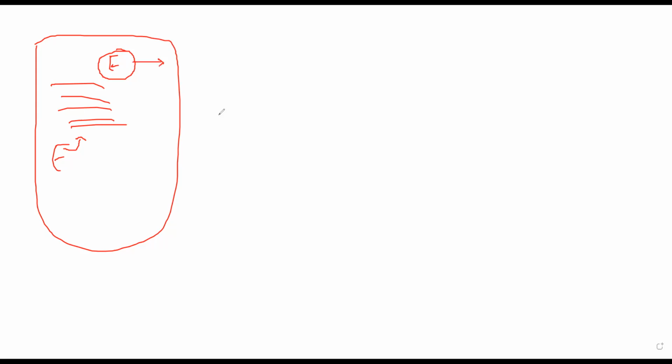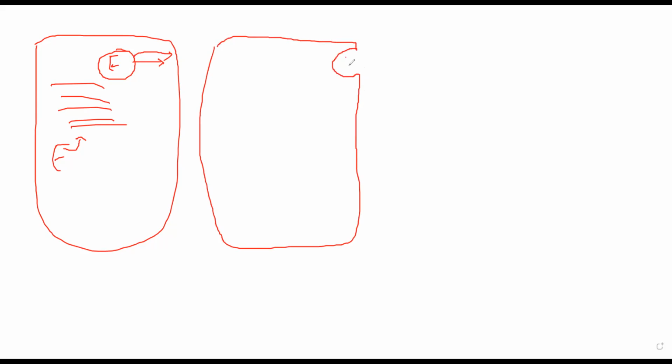ऐसा बाहर जाने की कोशिश करता. Finally, what will happen is, let's suppose that same cell is like this. That vesicle will attach to the cell membrane and it will open on the other end. ऐसा open हो जाता. And what will happen is the enzyme will come out. This is essentially exocytosis. ठीक है, exocytosis होने के लिए भी secretory vesicles का बहुत important role है. Without secretory vesicles, you cannot have proper exocytosis.